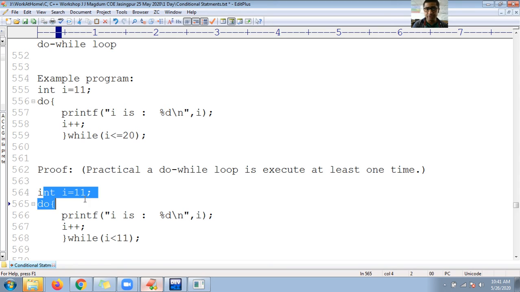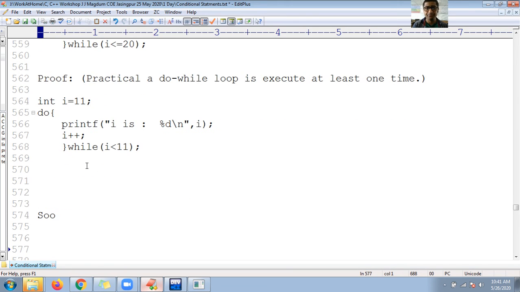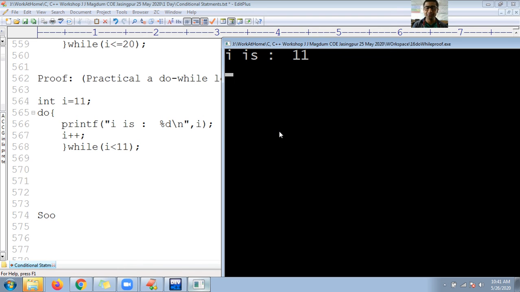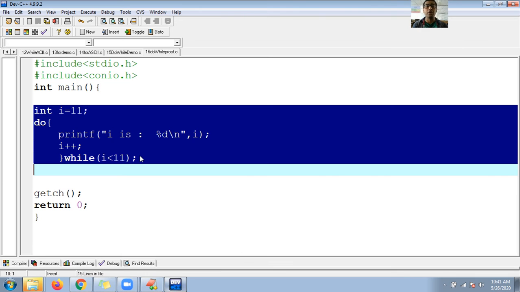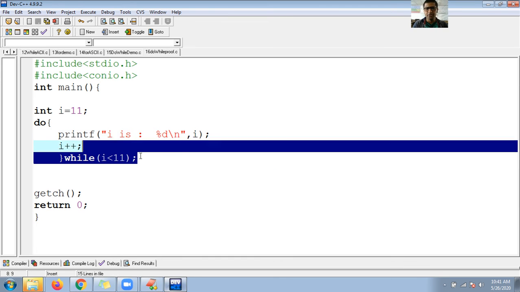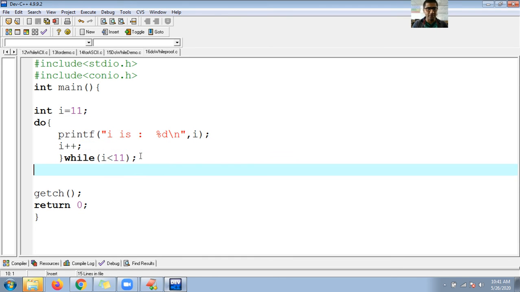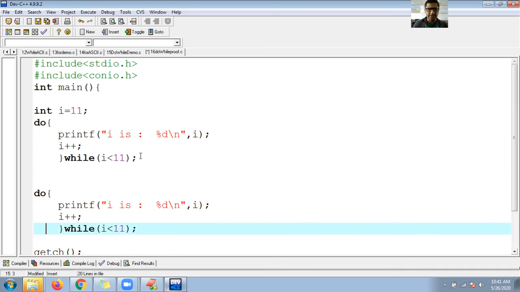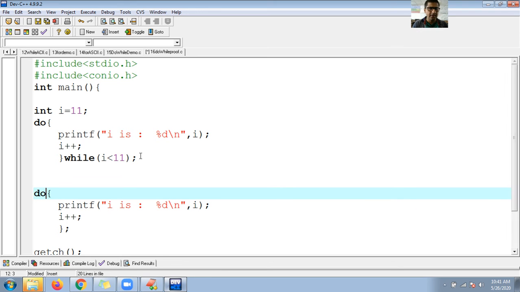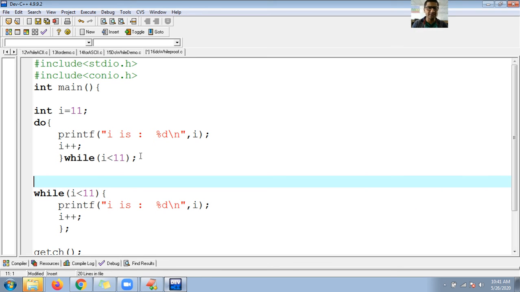So first of all I is 11. I is printed, I becomes incremented, then it checks the condition. But similarly it's not true for the while loop. Let me try the same using while only. So I will use the same block using while. Control X, and here is my while. While I must be less than 11.